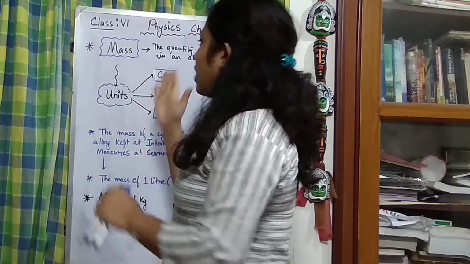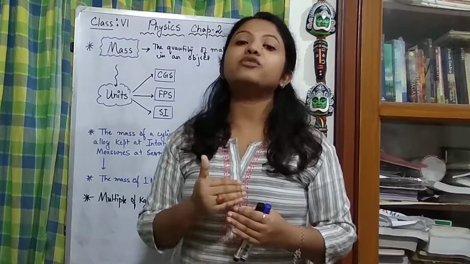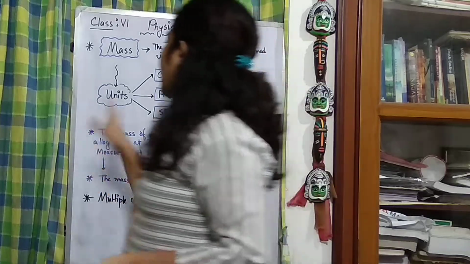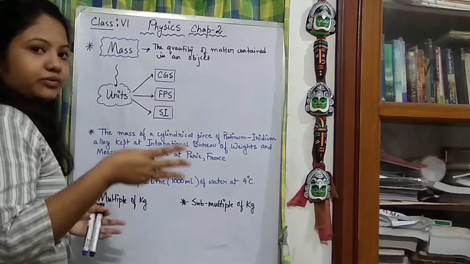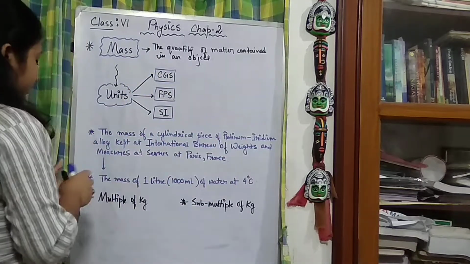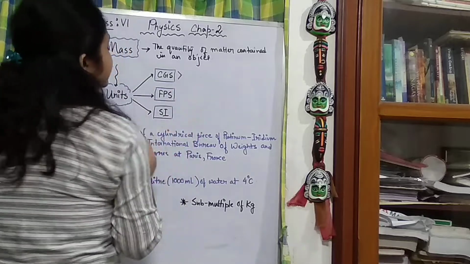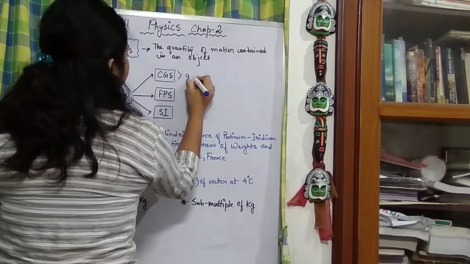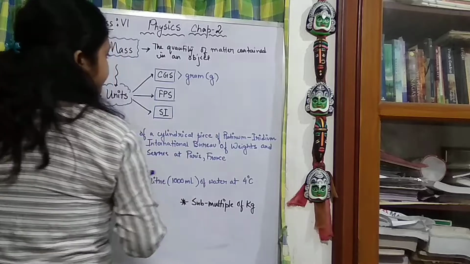Okay, now after the definition, we always move toward what? We always move toward its units, physical units. Now as we have already known, there are 3 units we discussed generally. What are they? CGS system. As per the CGS system, what is the unit of mass? That is the gram, which we write as g.